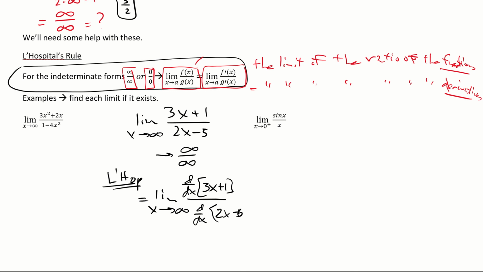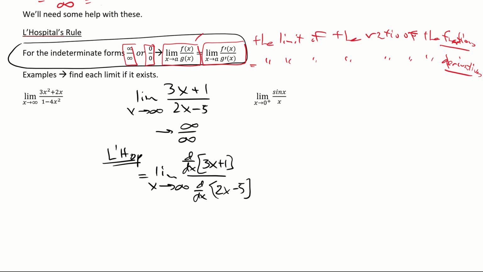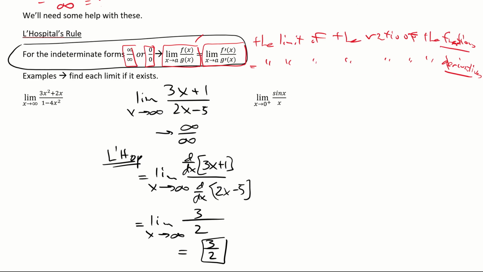Now you guys are great students and you're very conscientious, but at first your mind will go, oh, I've got to do the quotient rule. Not here. This is L'Hopital's rule, not the quotient rule. And he says derive the top separately. So we take the limit as x approaches infinity. The derivative upstairs is just 3, isn't it? The derivative downstairs is just 2. That's just a number. As x goes to infinity, that number is just a number. And again, we get 3 over 2.